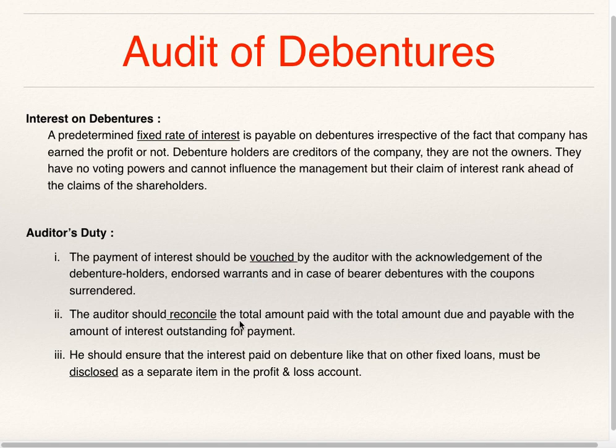The auditor should reconcile the total amount paid with the total amount due and payable, with the amount of interest outstanding for payment. The auditor has to find out the total interest outstanding, and he should check the amount paid with the amount due and payable. He should ensure that the interest paid on debentures, like that on other fixed loans, is disclosed as a separate item in the profit and loss account.